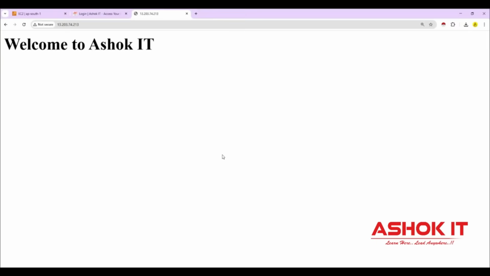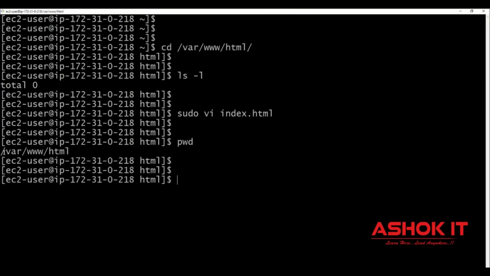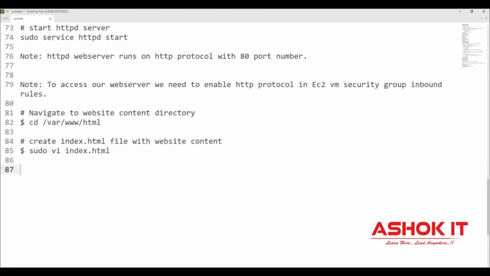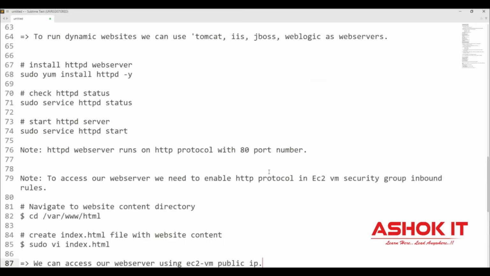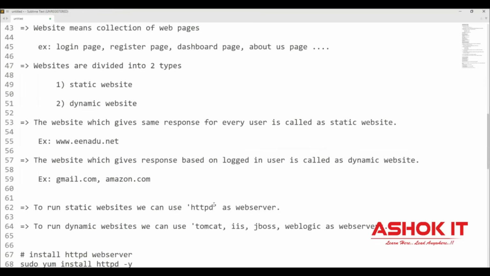Now if you have multiple files for your website like login page, registration page, all those files you can keep in this location, that is /var/www/html. So this is the default location in order to host our static websites in the Linux machine. How are we accessing our website? We can access our website by using the EC2 machine public IP. I hope you understood how to host one static website in the Linux machine by using the HTTPD web server.